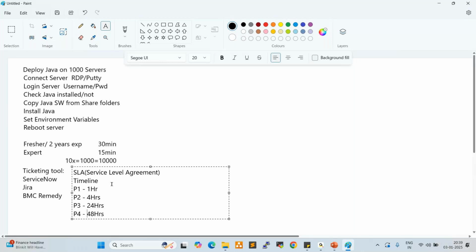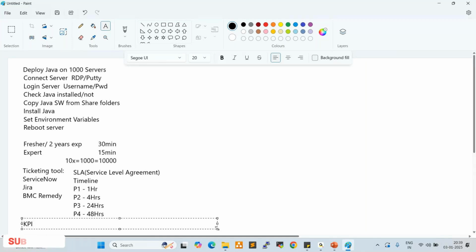But here, deploying Java is taking 10,000 minutes, right? If any P2 or P3 ticket is raised, the ticket will be escalated because Java deployment is taking 10,000 minutes. We need to close the ticket within this SLA, right? If the ticket is not closed, if the ticket is escalated, what will happen? Our KPI will be impacted. What is KPI? Anyone? Key performance indicators. Yes, exactly. Key performance.